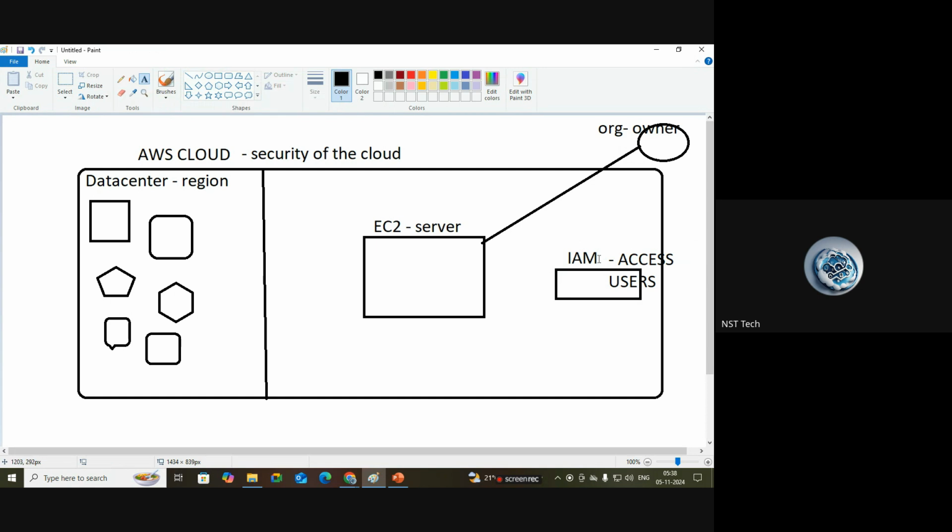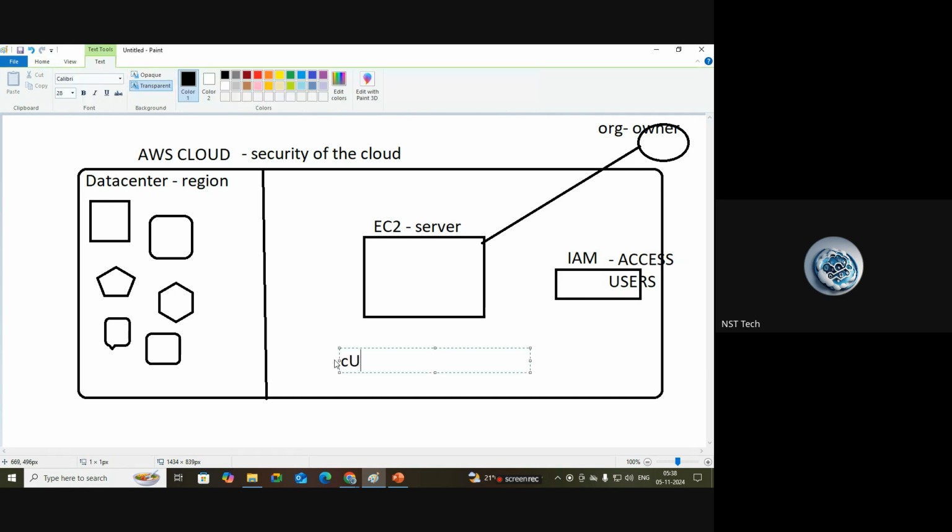Again, how you use that service, to whom you will give the access, what permissions you will assign, what resources you will give him access to, those are all things the customer should take care of. So the customer is responsible for security in the cloud.